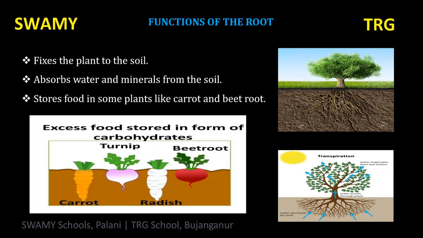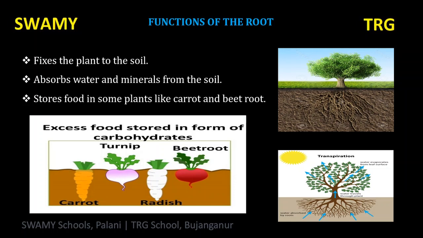Next function of the root is that root absorbs water and minerals from the soil. In the soil, there are some dissolved nutrients. Root absorbs water and dissolved nutrients from the soil. With the help of the water and dissolved nutrients, that is minerals, plants prepare their food. So, roots help the plant to prepare their food with the help of water and minerals from the soil.